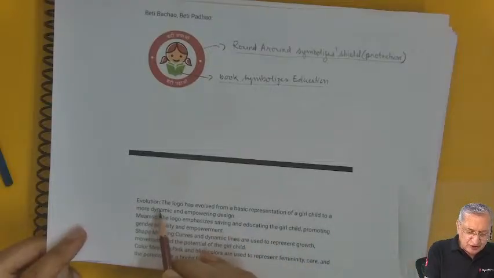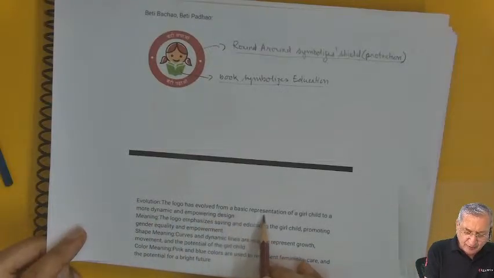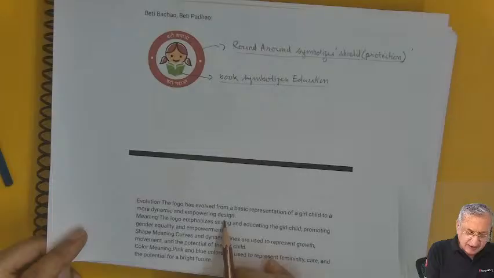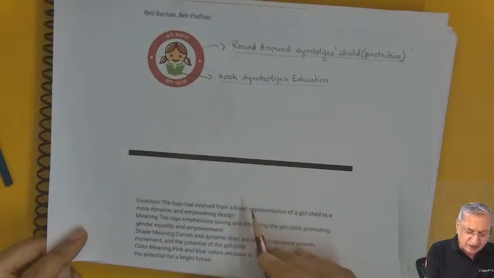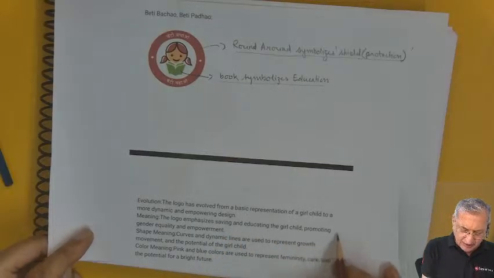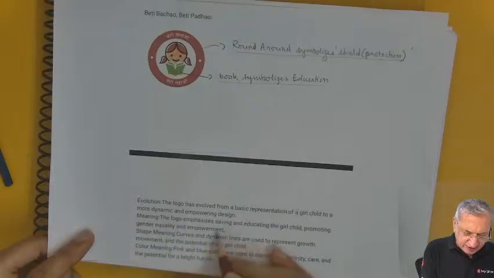The logo has evolved from a basic representation of a girl child to a more dynamic and empowering design. Dynamic and empowering is with the shield. Meaning: the logo emphasizes saving and educating the girl child, promoting gender equality and empowerment.